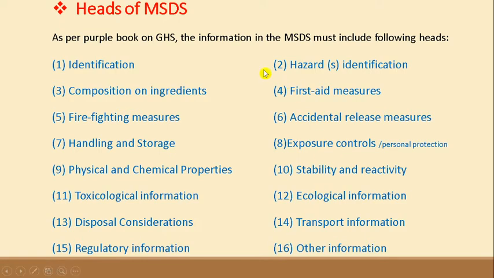So these are the 16 heads normally included in the MSDS according to this Purple Book on GHS.